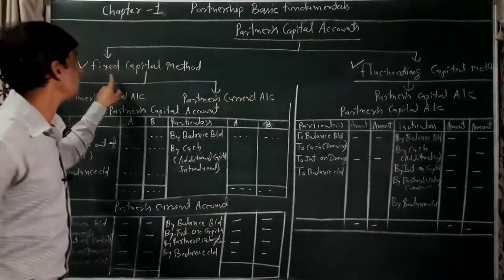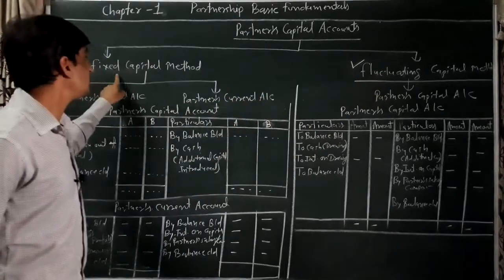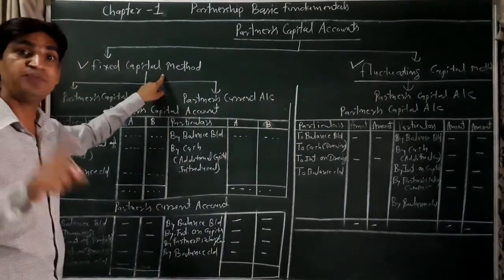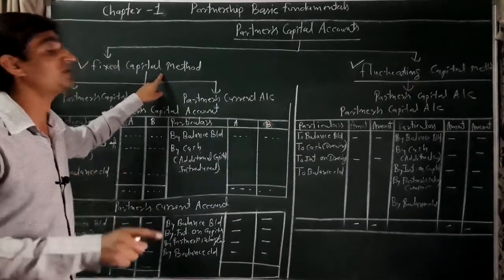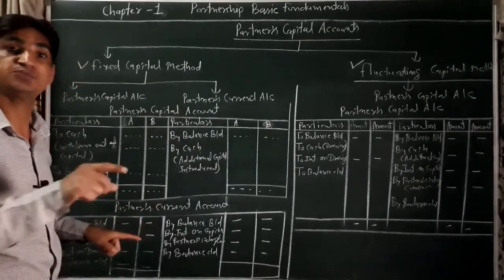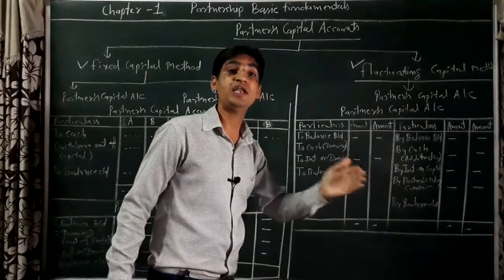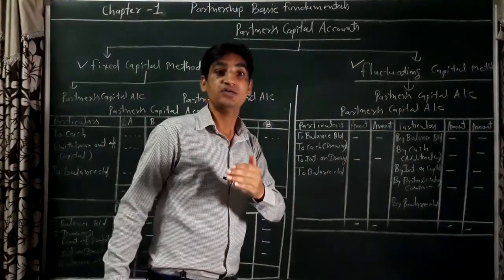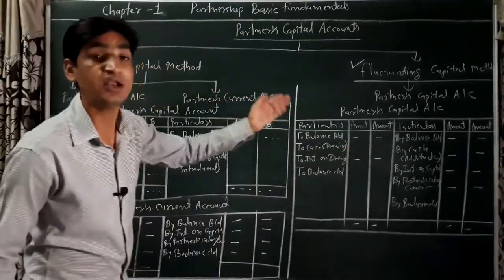So the first difference: in the fixed capital method, the original capital balance remains constant until additional capital is introduced by the partner as per an agreement, while in the fluctuating capital method, the capital balance of the partner changes as per the transactions recorded in the account.